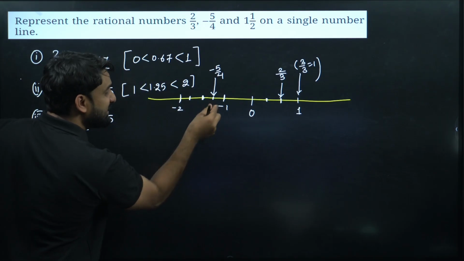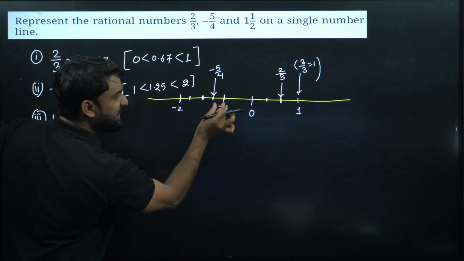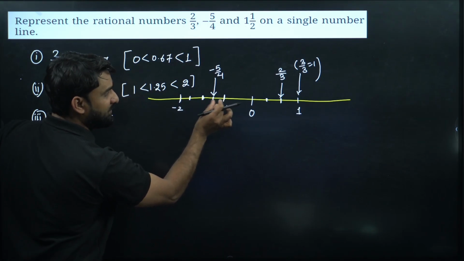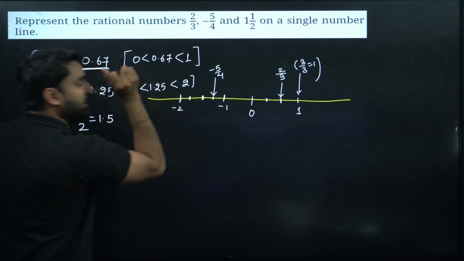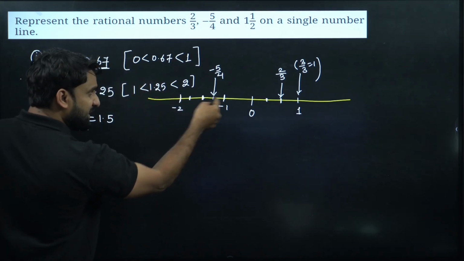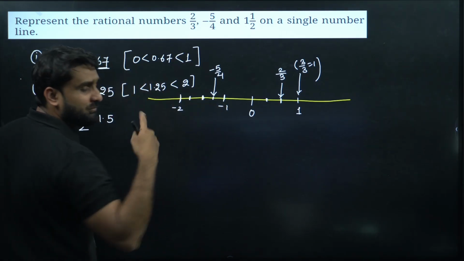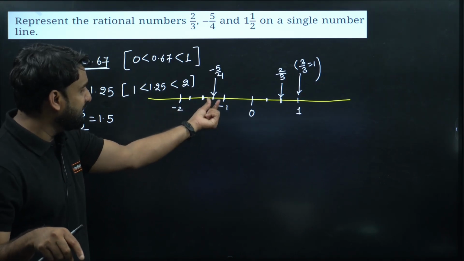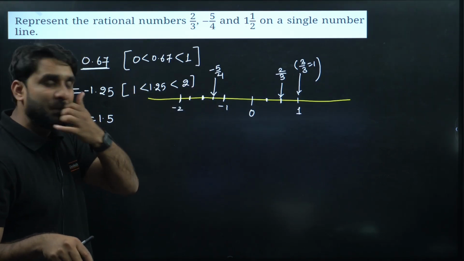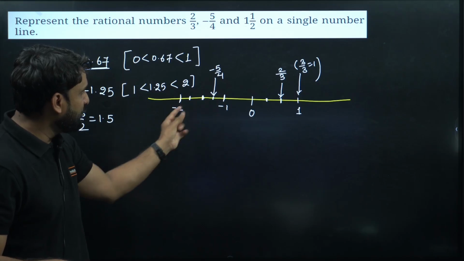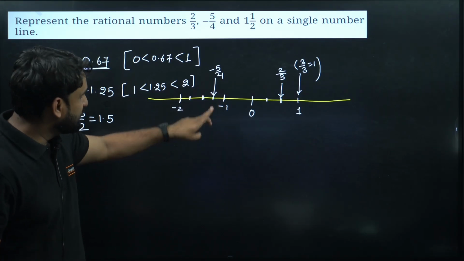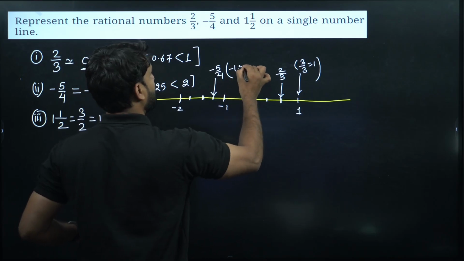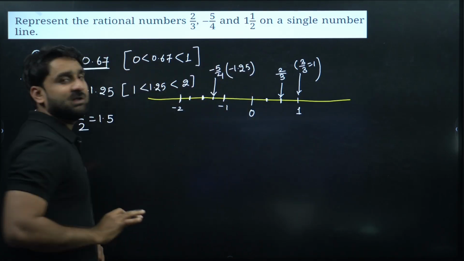So the gap between 1 and 2 is 1, and we have made here 4 parts: 0.25, 0.25, 0.25, 0.25. We have distributed the gap between 1 and 2 into 4 equal parts. So this will be -5/4, which is equal to -1.25. I hope this is clear to you.